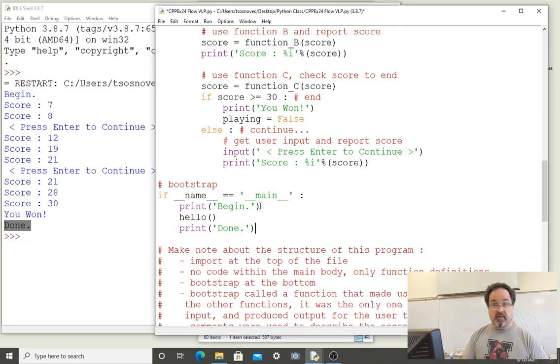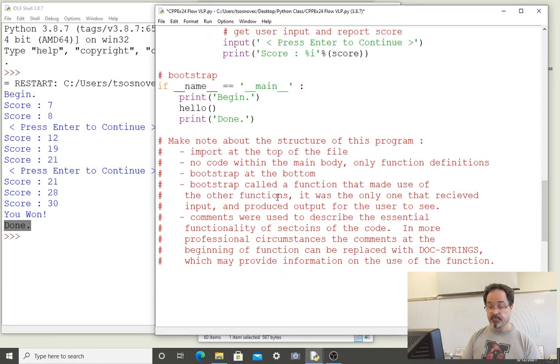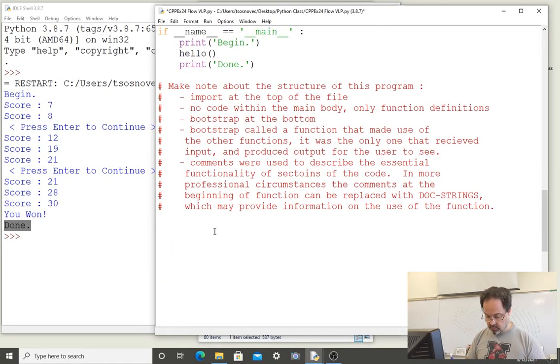That may have been a tedious explanation. Understanding the flow of a program is critical to being able to understand what code does and then be able to write code that accomplishes your objectives. And we notice that in the printout of score, we have several values watching that process continue.